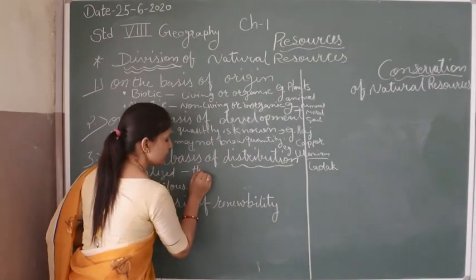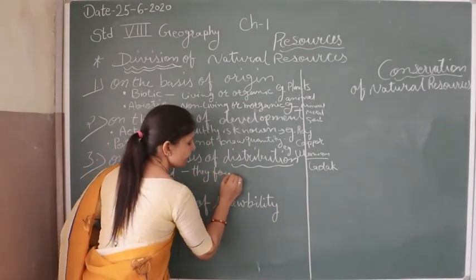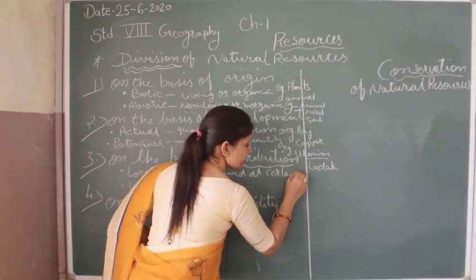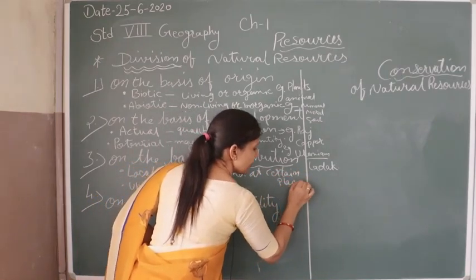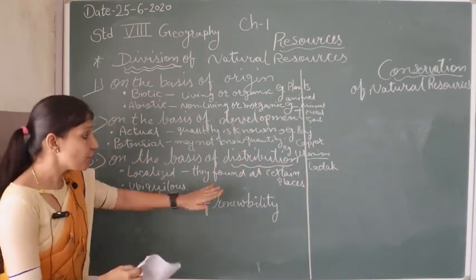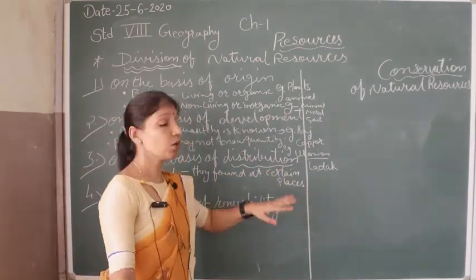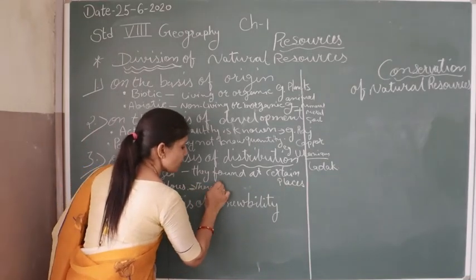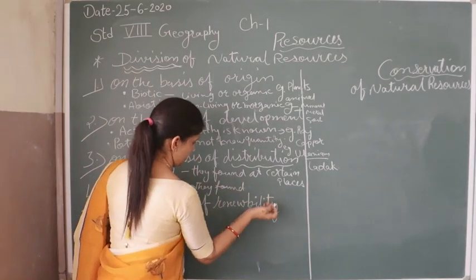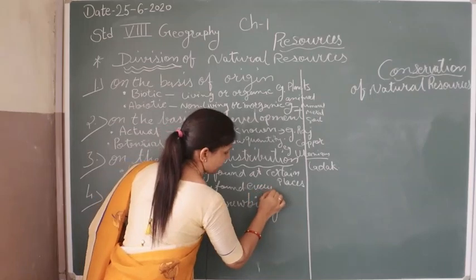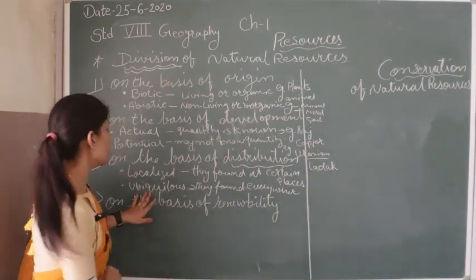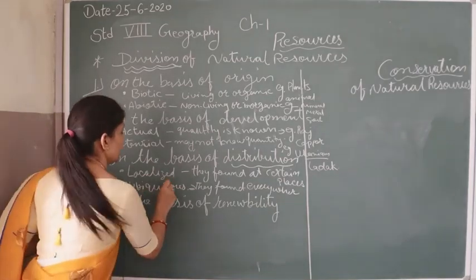If they are found at certain places, they are called localized. If they are found everywhere on the earth, they are called ubiquitous resources.